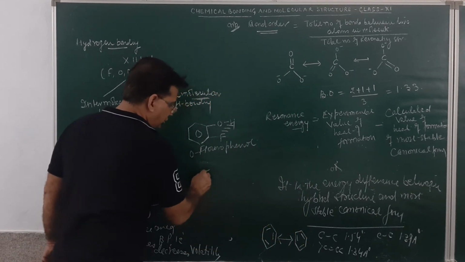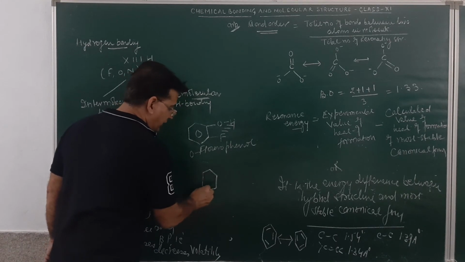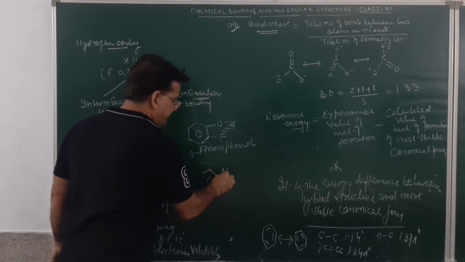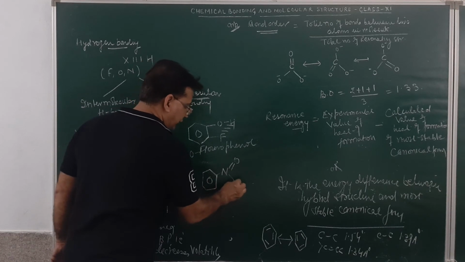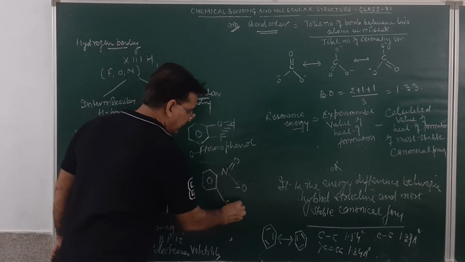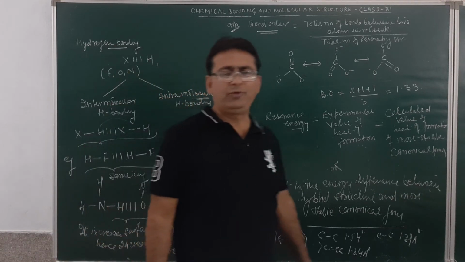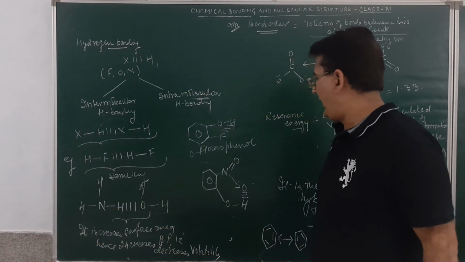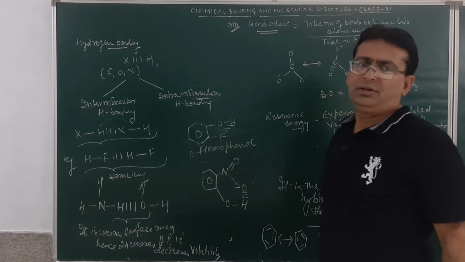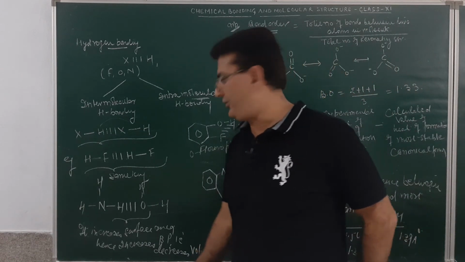If you take orthonitrophenol, suppose we have this molecule, this is N double bond O, and this is O, and this is O, and this will be H. This is called intramolecular hydrogen bonding. If the hydrogen bonding occurs between atoms present within the same molecule, that is intramolecular hydrogen bonding.